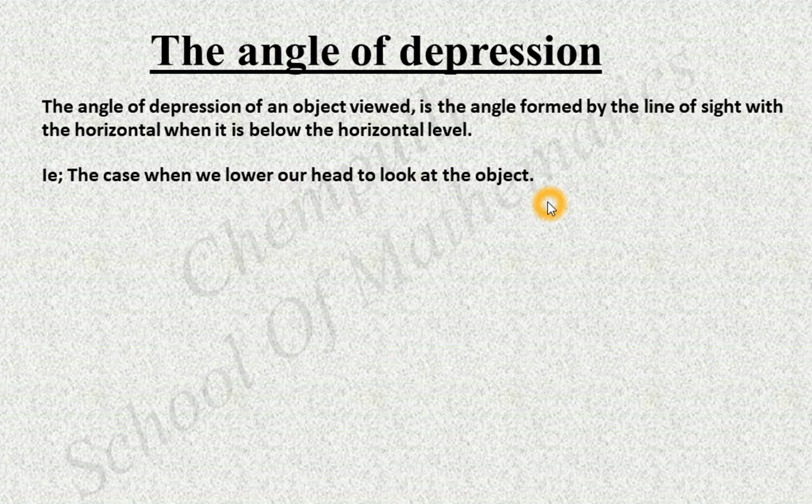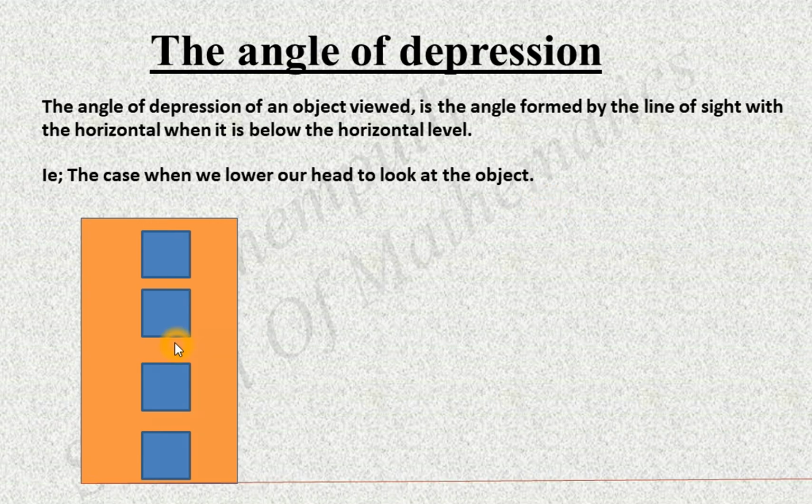In this case, let's say one building is there, and this is the ground. One person is at the top of the building, standing at the top of the building. One car is there, and he is looking at this car. Here one line is formed. This line is called the line of sight. Then we can draw one horizontal here.